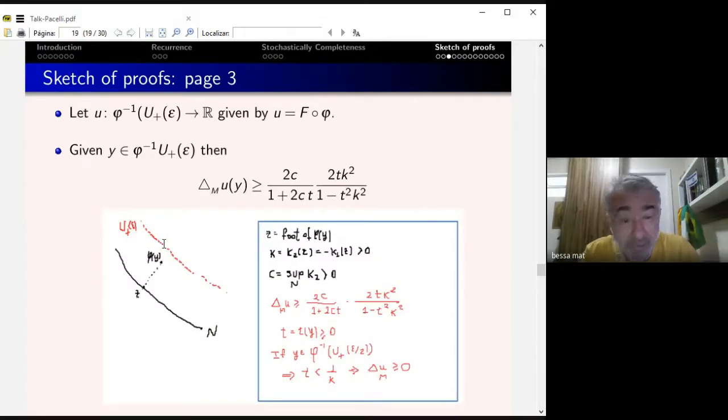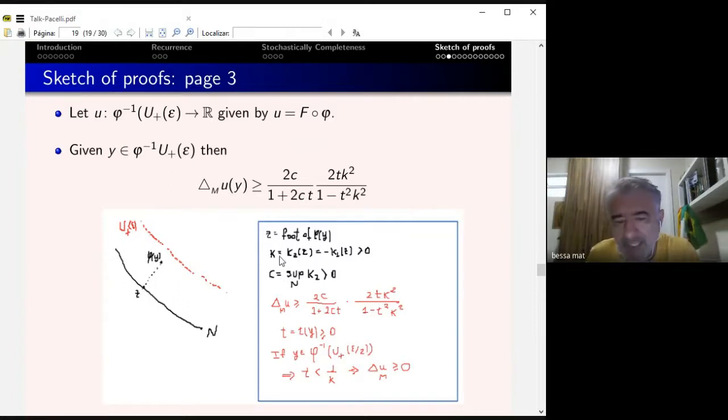Now we just need to compute the Laplacian of u. I'm going to pick the picture here. Since it's embedded, this is another picture, a zoom of this picture. You have U epsilon here, the boundary of U epsilon, and my M is passing somewhere here. My M gets inside here. So I have a point here, phi of y, which belongs to the surface. I call z the foot, the closest point in N to this point in the ambient space R3.